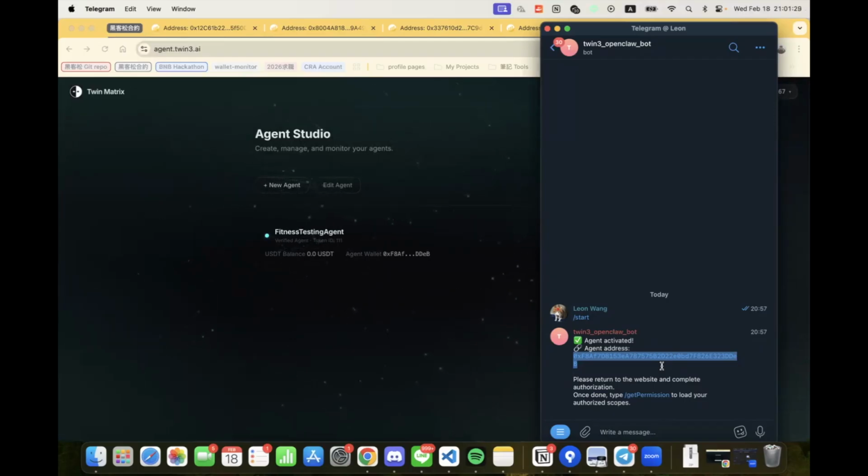Before I continue, there is one thing I want to clarify. In this demo version, the mission flow is mocked. There is currently no real brand agent giving tasks to our agent. Instead, after permission retrieval, our backend will generate a simulated mission to demonstrate how the interaction would work in production.